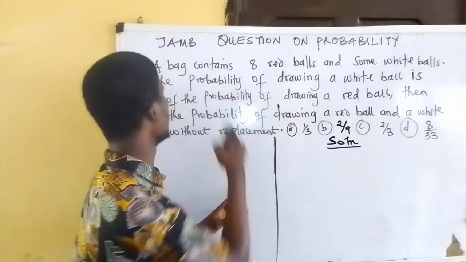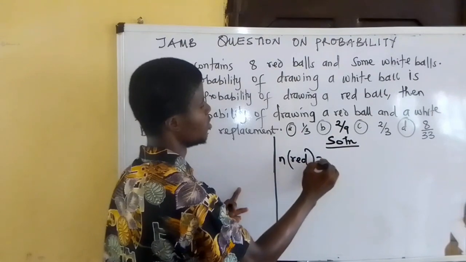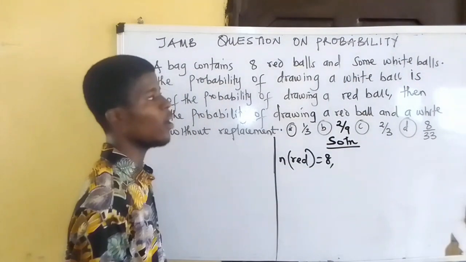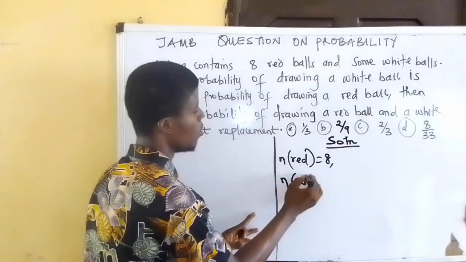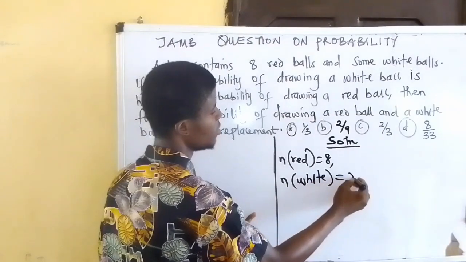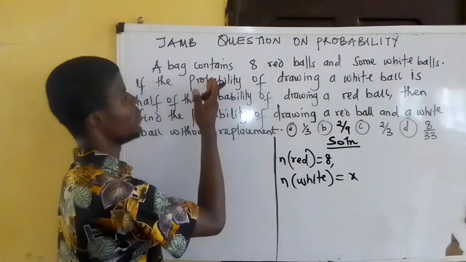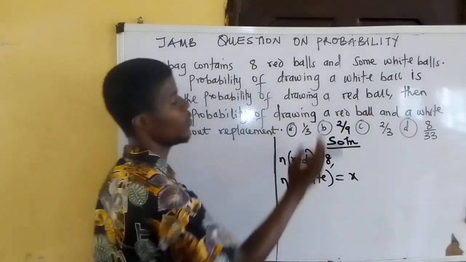According to the question, there are 8 red balls. So the number of red balls is 8, and some white balls. The number of white balls we don't know, so let's call it X. We are told that the probability of drawing a white ball is half of the probability of drawing a red ball.